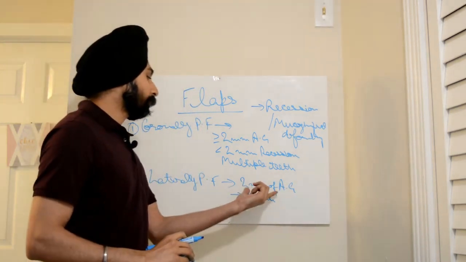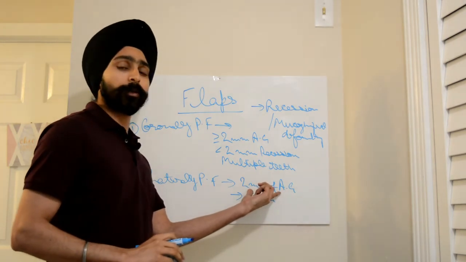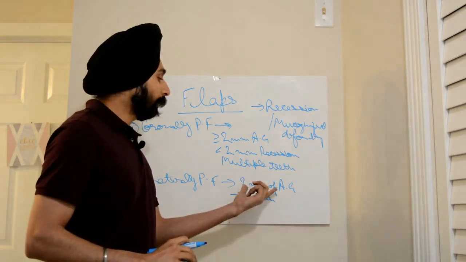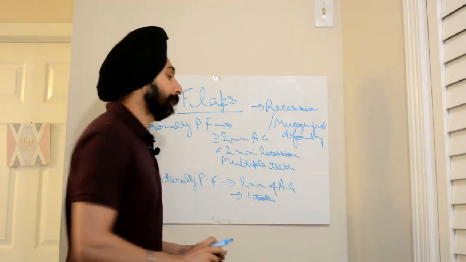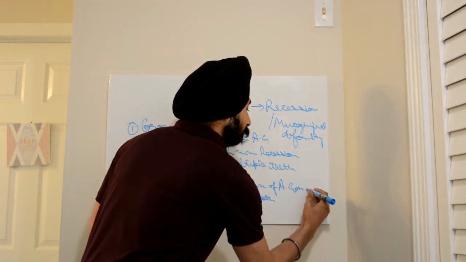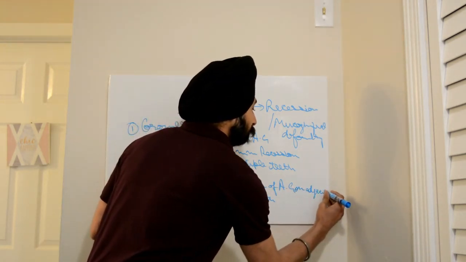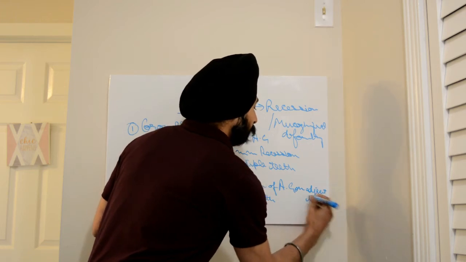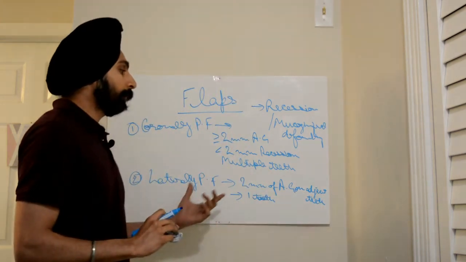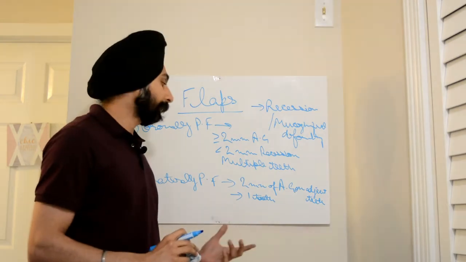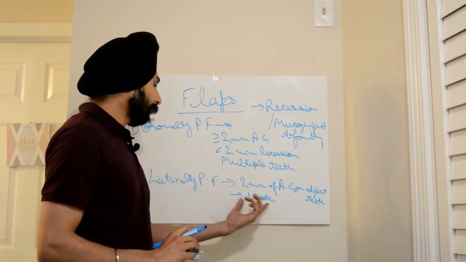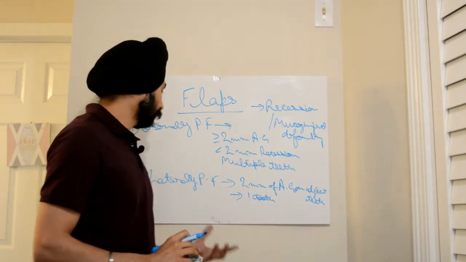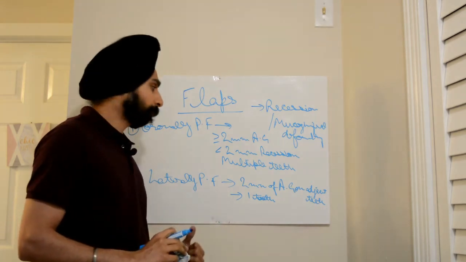The attached gingiva of 2 mm should not be present on the tooth in question, but it should be present on the adjacent teeth, because for laterally positioned flap, we take the flap from the adjacent teeth. Generally, one tooth is treated in laterally positioned flap.